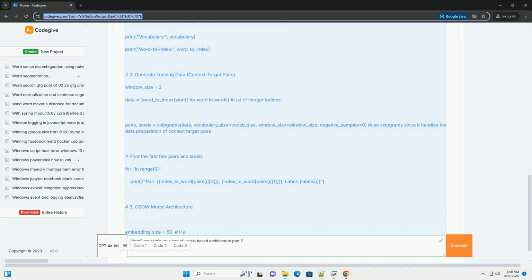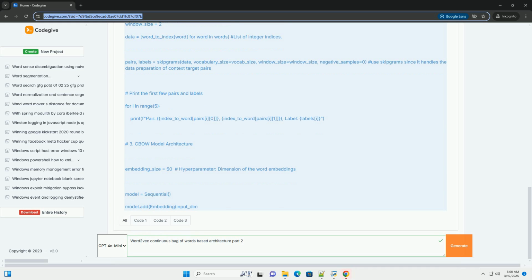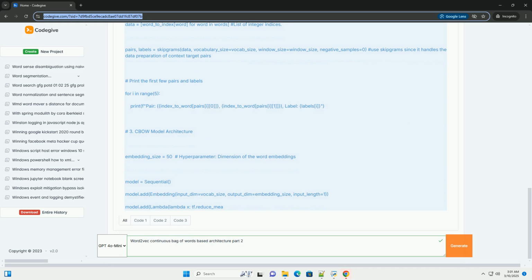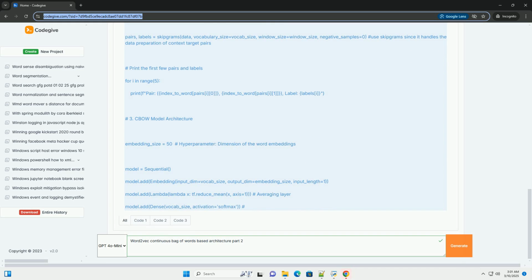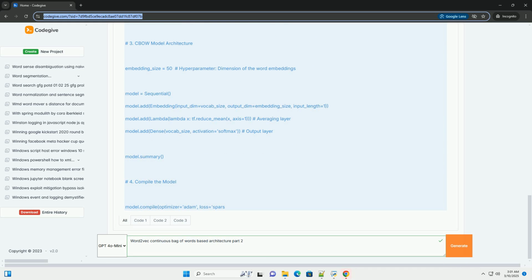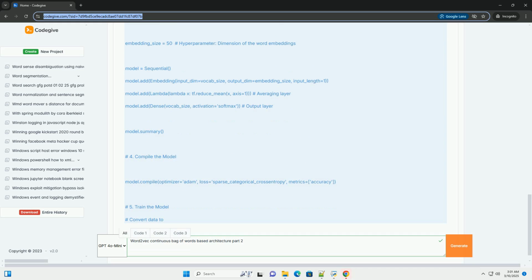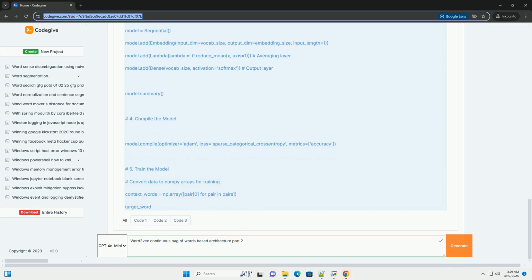Reminder, CBOW overview. In the continuous bag of words, CBOW, model, the goal is to predict a target word based on the context of surrounding words. The context is the bag of words around the target word. For example, in the sentence "the cat sat on the mat," if sat is the target word, the context might be the cat on the mat. CBOW averages the word embeddings of the context words and uses this average to predict the target word.